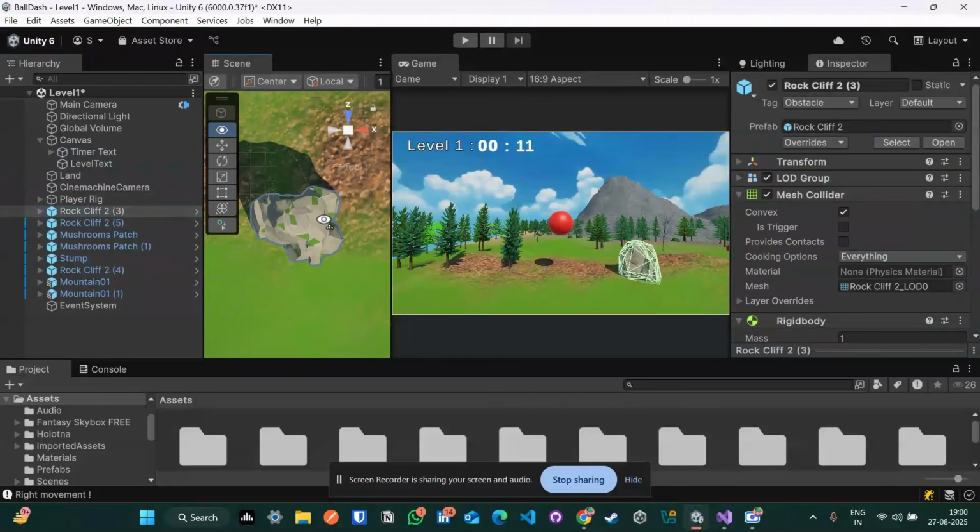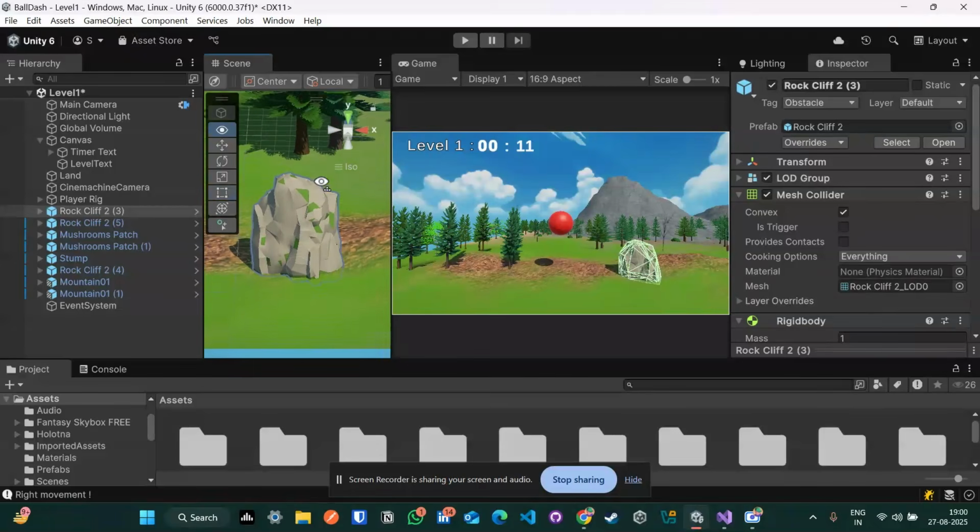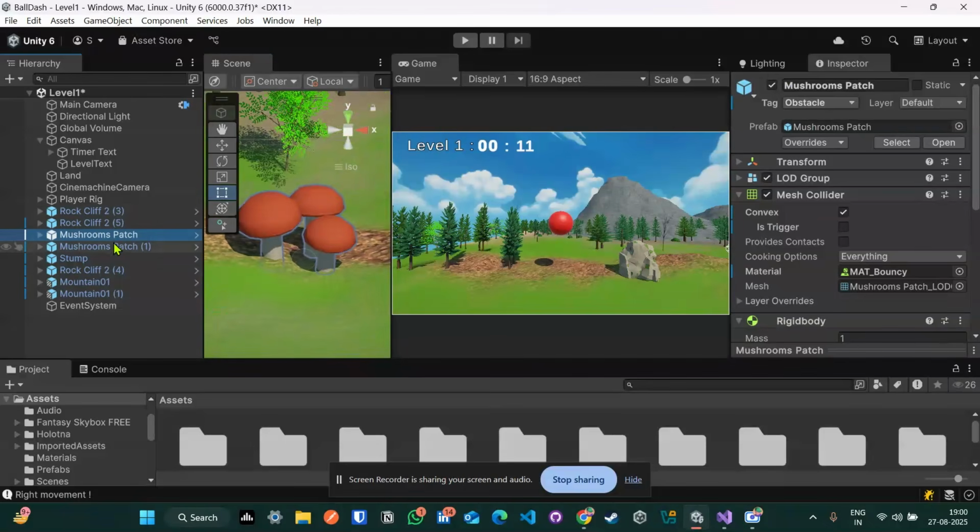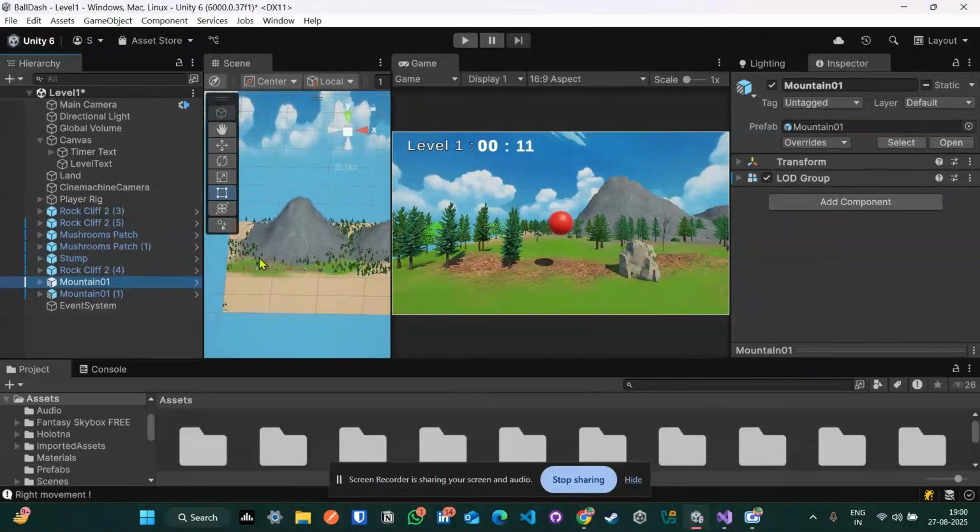The rock cliffs are basically obstacles which the player has to avoid. And I've added some mushrooms. I've added a mountain in the background, and I've added trees from the paint trees option of the terrain under the terrain inspector window.